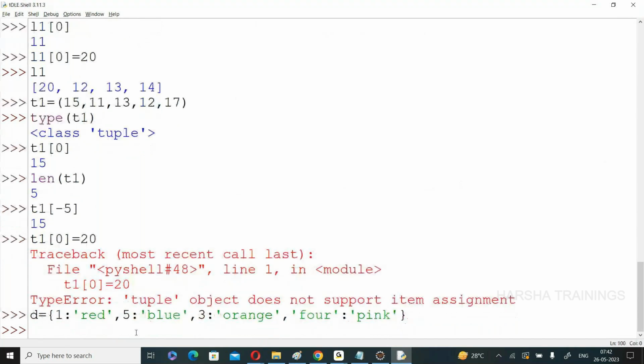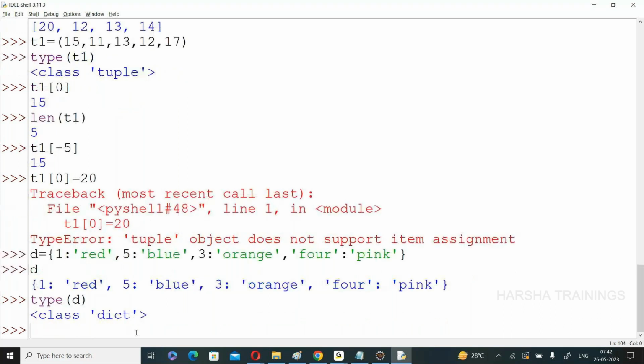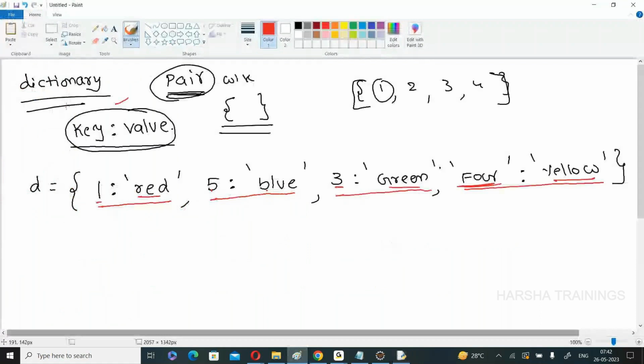Like this, one dictionary is created with four elements. Immediately, what is your function? Type of D. It is a dictionary. The shortcut for the data type name is dict. dict is the data type. So creation is completed.